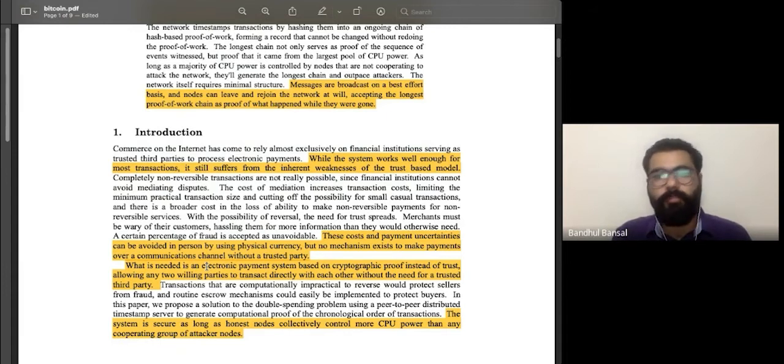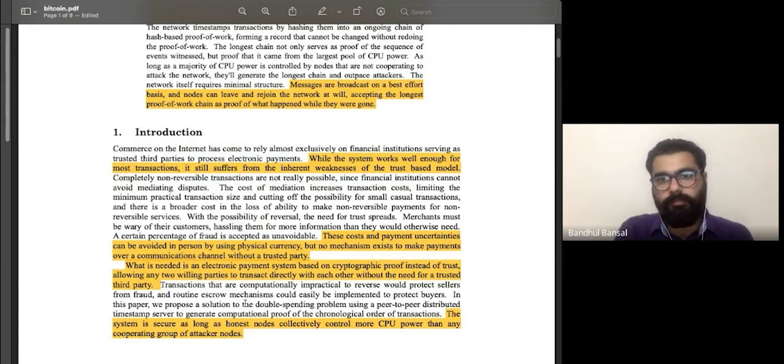And this cryptographic proof exists because when miners mine the blocks, they use proof of work at the same time to mine a block and put it in the blockchain, right? So there exists the cryptographic proof. Now we'll discuss it when we reach that section of this white paper, right? Transactions that are computationally impractical to reverse protect sellers from fraud, and routine escrow mechanisms could easily be implemented to protect buyers. I believe this is self-explanatory, right?